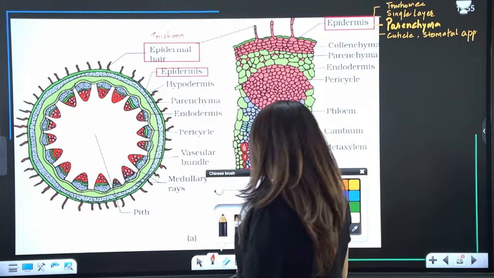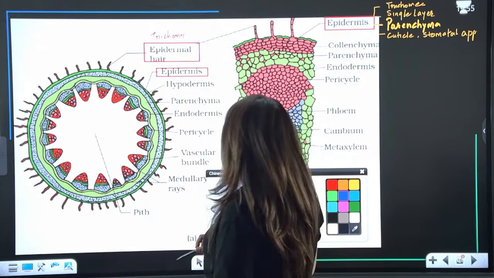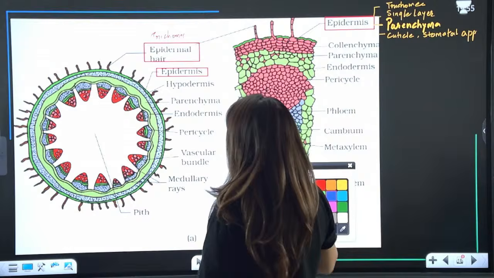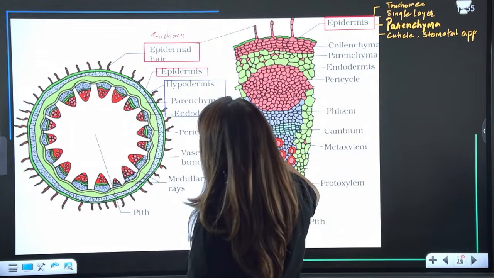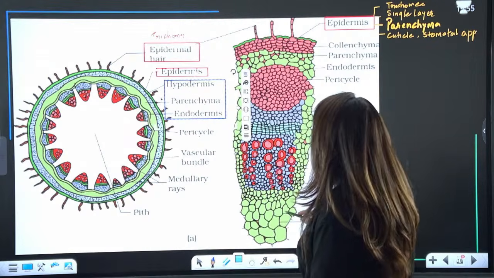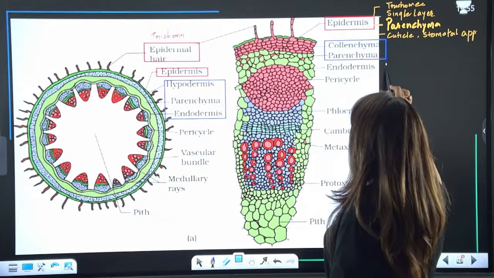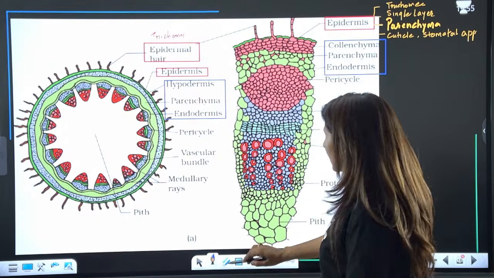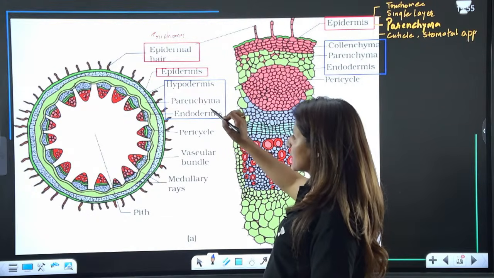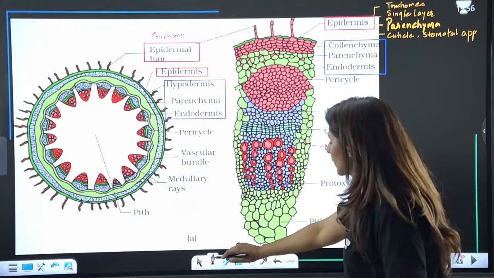Now, inner to the epidermis, we have the cortex. The cortex in case of dicot stem is well developed. Together, these three layers, hypodermis and the others, form the cortical layer.